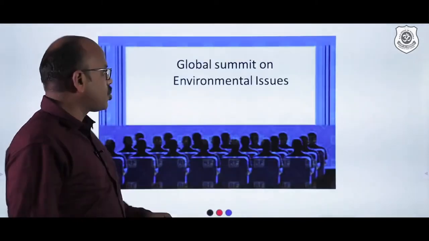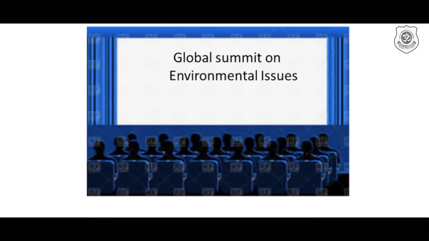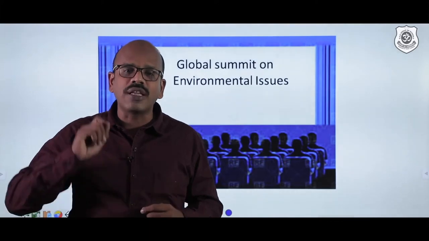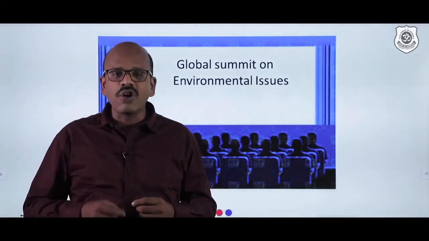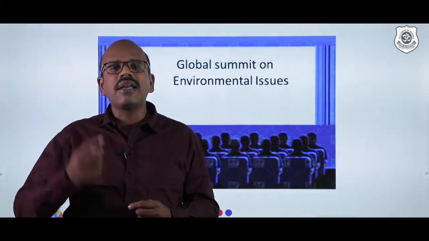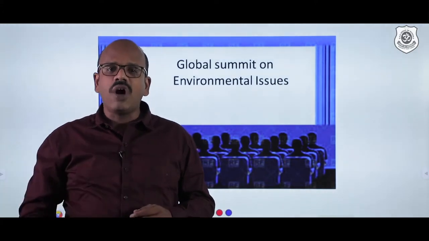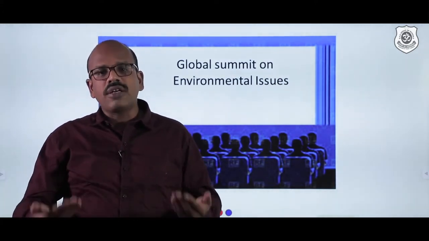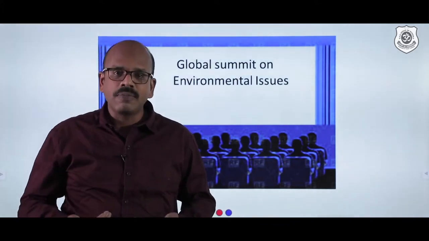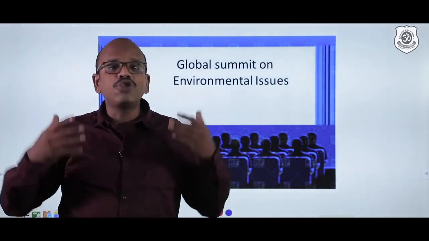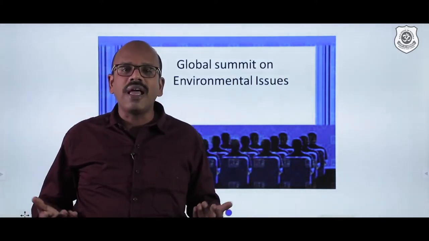Now we go to the next slide, where we see Global Summit on Environmental Issues. What does it mean? This environment means the surrounding. What is a surrounding for any human being? The surrounding includes, in vertical height, the complete atmosphere even up to the stratosphere. Vertically down, it can be up to the groundwater, that is the water table, and even below that. And if you take the radius, it can be many kilometers. All this forms the environment.